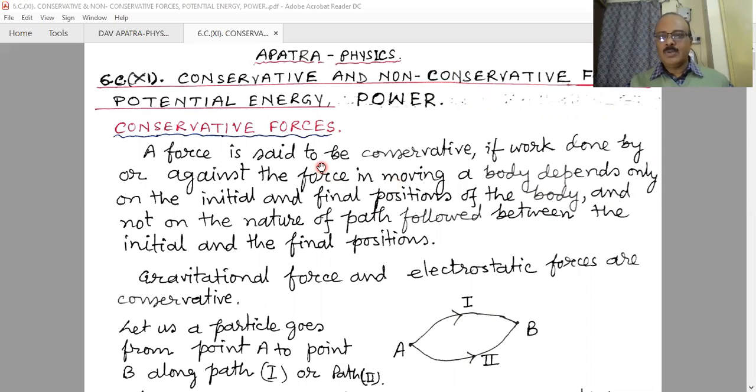Work done by the force or against any force, if it is independent of the path followed, if net work done only depends upon the initial position and final positions, then that type of forces are known as the conservative forces. Example, gravitational force, electrostatic force, etc. These are conservative in nature.